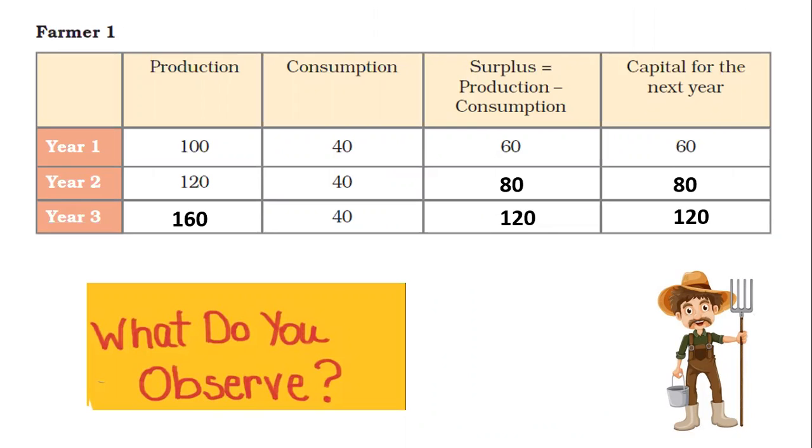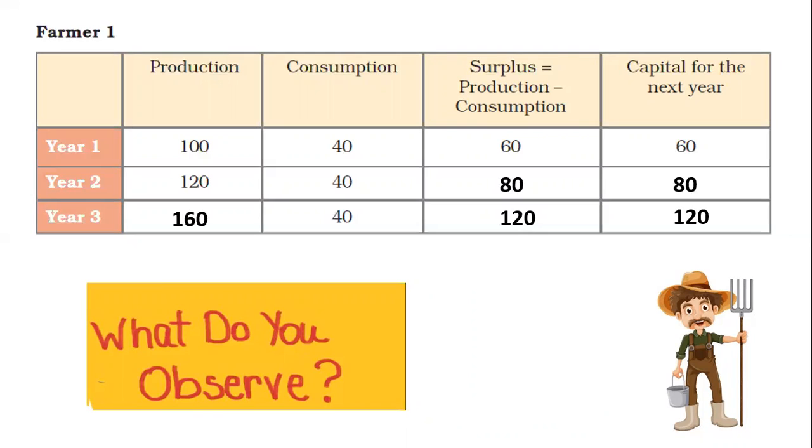Understand it. So let's say in year one, the production is 100. The consumption is 40. So surplus is production minus consumption, so it will be 60. And hence the capital for the next year will also be 60. Now look at year two. Your production has doubled from the capital. So 60 plus 60 will be 120.